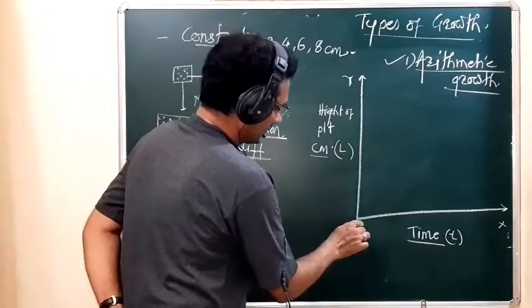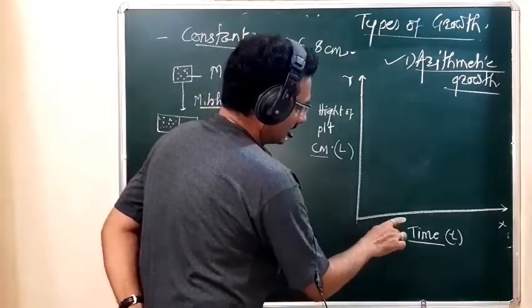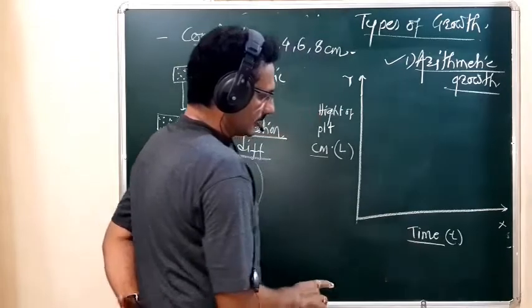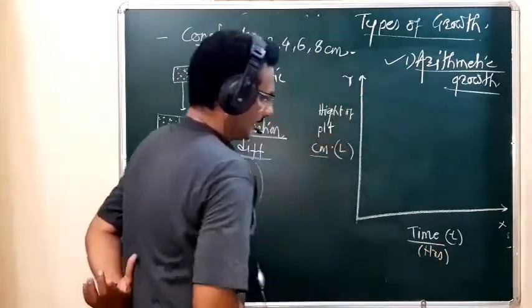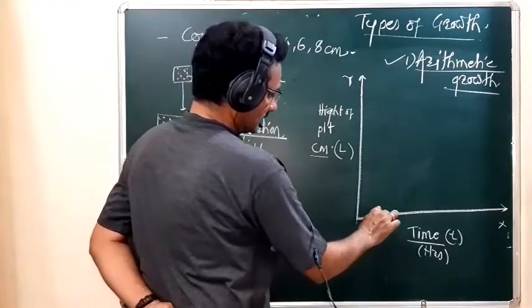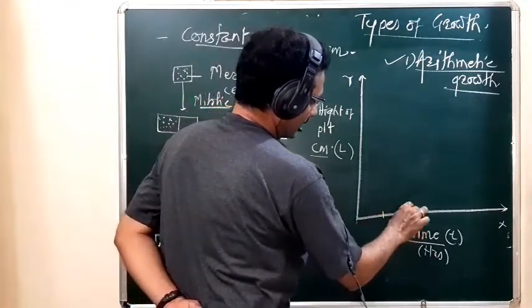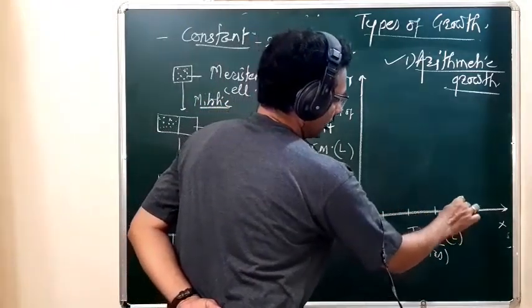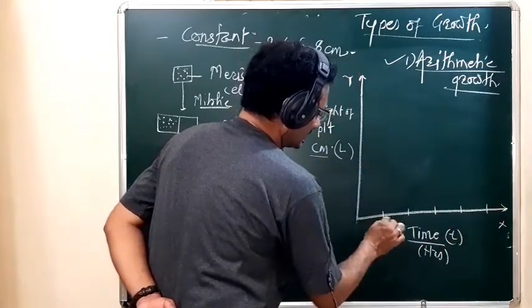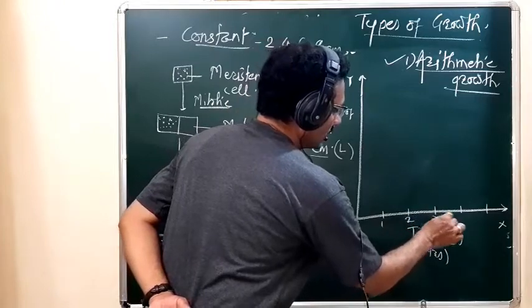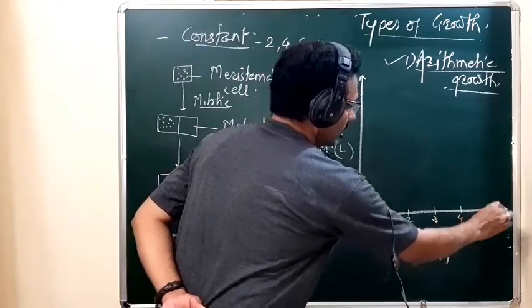Then suppose this is 0, and the time interval we have to take in hours on the x-axis. Suppose this is 1 hour, this is 2 hours, 3, 4 and 5 hours.